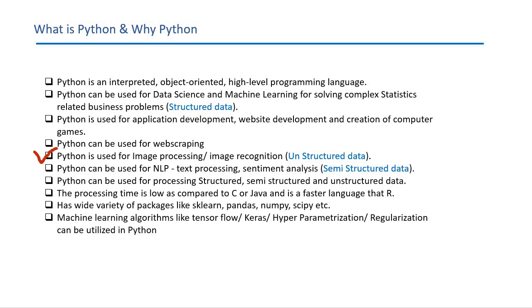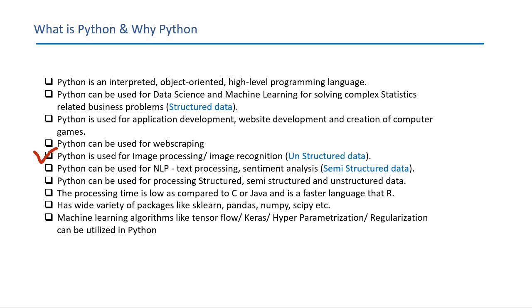Now the good thing is that Python can be used to process the images and it can be used to process the unstructured data. You would have heard of certain software and applications which help identify if a particular image is of a human being, or of a cat, or of a dog, or of any other animal. These are very smart algorithms which can identify which category a particular image belongs to. Those algorithms are coded in programs like Python, and there are a lot of algorithms which help you enable this.